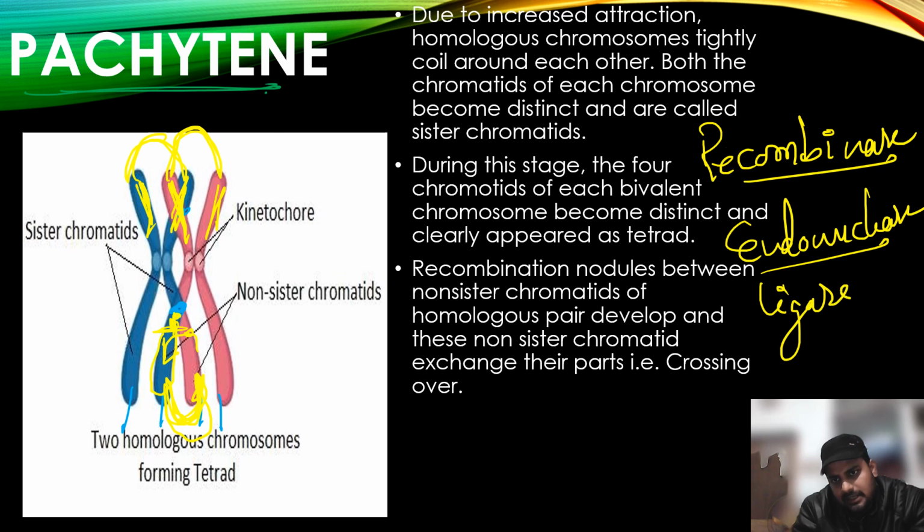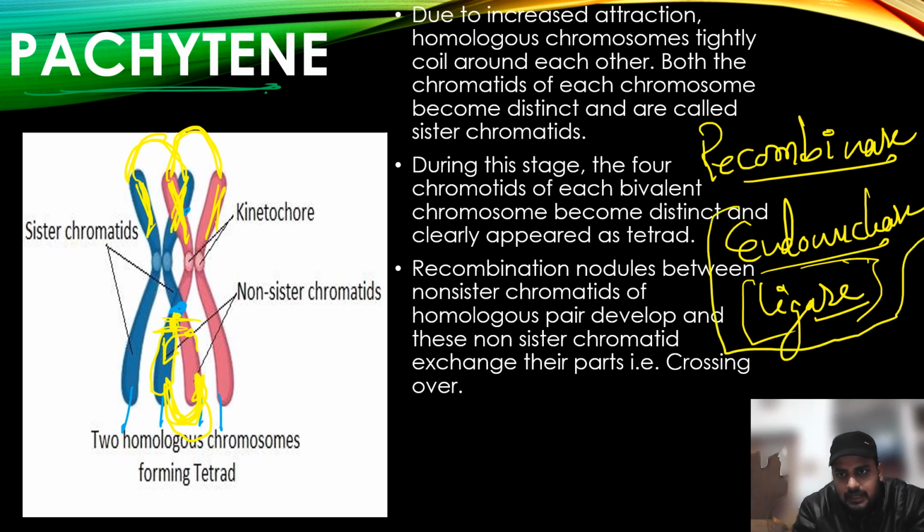Endonuclease helps in incision of the chromatid or DNA, while ligase helps in joining them. So with the help of these two enzymes, the crossing over occurs. The exchange of their parts occurs during pachytene.